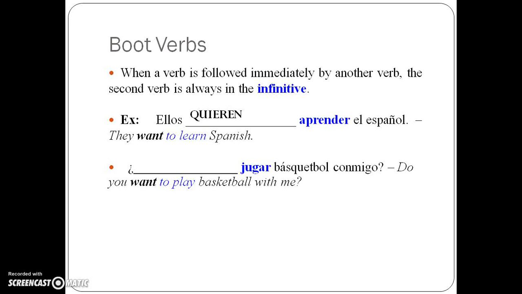How would we say that? Dang right, it's quieres. Quieres jugar basketball conmigo. So, remember, when we're making a sentence, if you have two verbs and one's immediately followed by the other, the second one doesn't get conjugated.